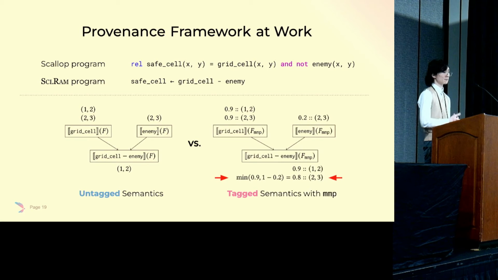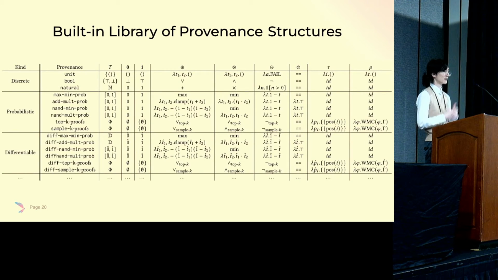Putting this into the context of actual probabilistic reasoning or heuristics for probabilistic reasoning, we can compute probabilities that are associated with tags. These give a lot of freedom in customizing the underlying semantics of Scallop, where we can have provenance for discrete, probabilistic, and differentiable reasoning capabilities. That is indeed what we have in Scallop.